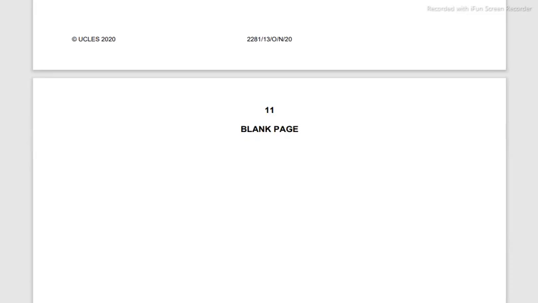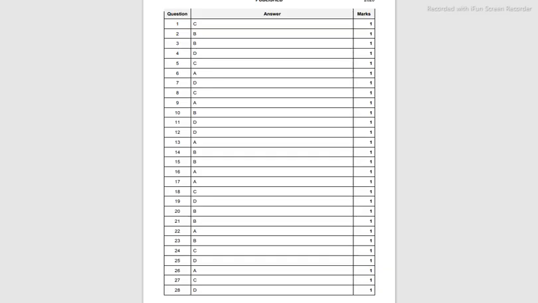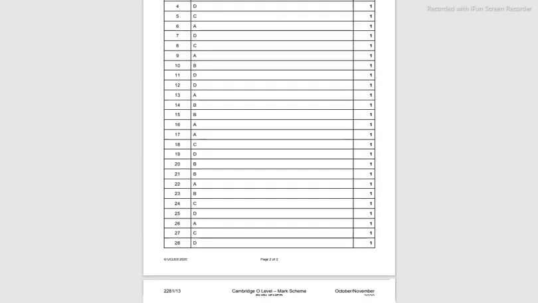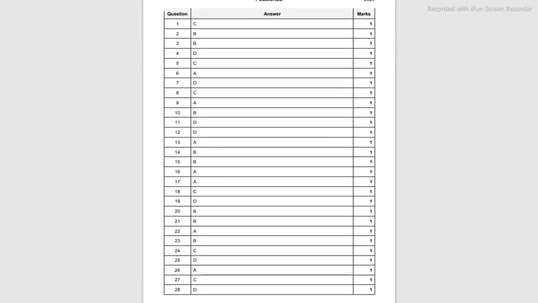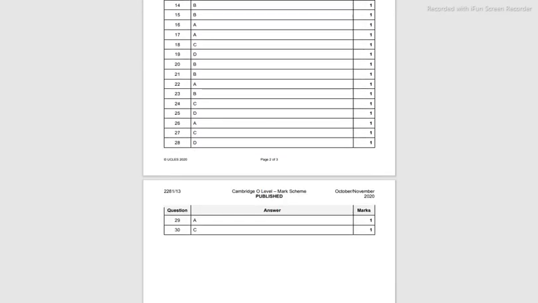And we're done. These are all the answers for the questions that we just solved. So if you've been solving along, you can check your answers right here. This is the mark scheme, and here. I hope you got most of them correct. If you did, keep doing it like that. And if not, then keep practicing and revising basic concepts.